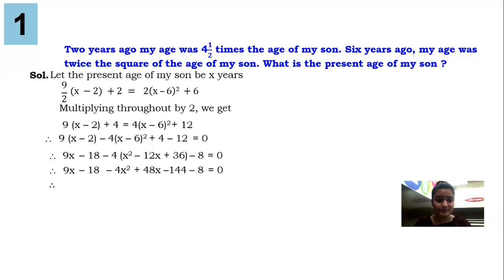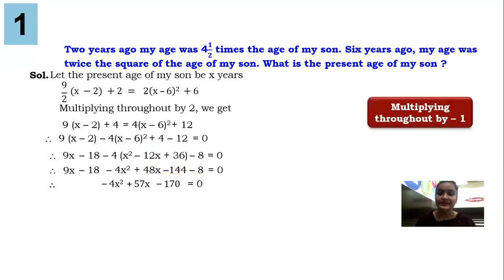Again, you can add, subtract the like terms. Over here, minus 4x square will come first as per the power. 9x plus 48x will give you 57x. Minus 18 minus 144 minus 8 will give you minus 170. Now to remove that minus sign in the beginning, we will multiply throughout by minus 1. So the entire equation sign will change.